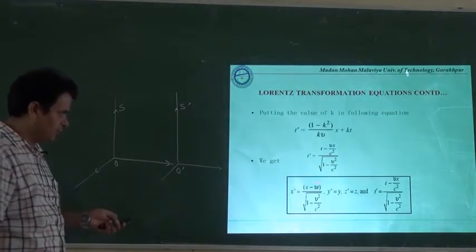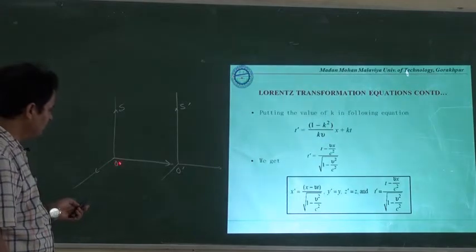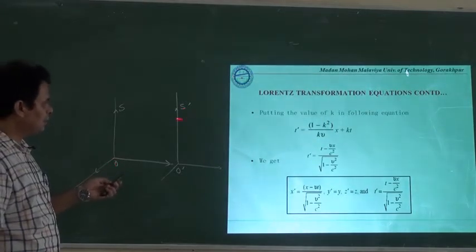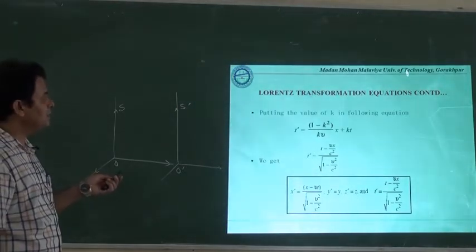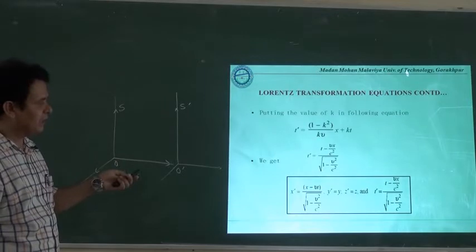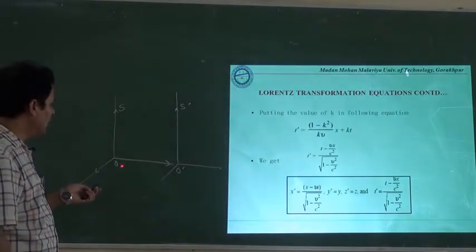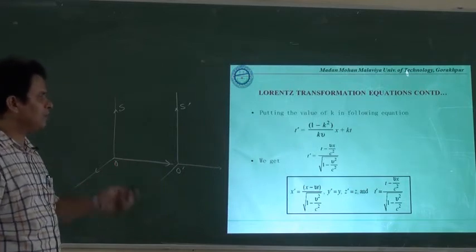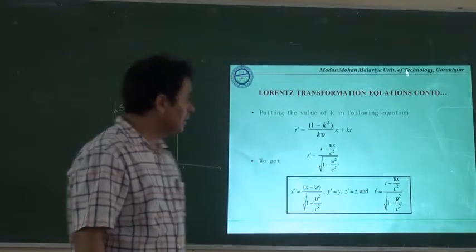Observer O is observing this, and with the help of the data recorded by this O, we have predicted what the same data will be. Same data means the same type of coordinate, as we have taken x by being here, x dash we can predict in the S dash frame of reference.